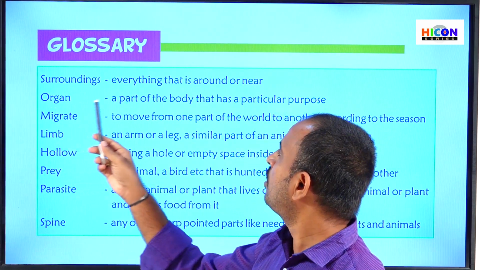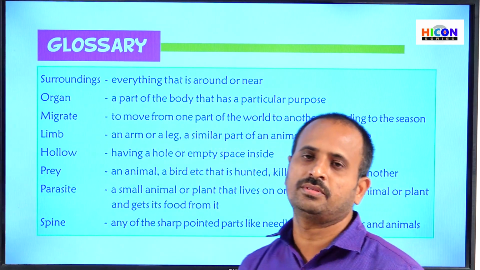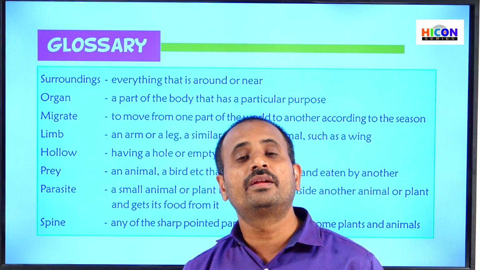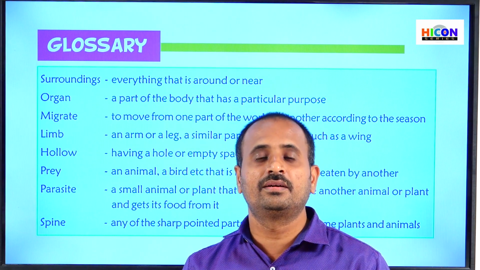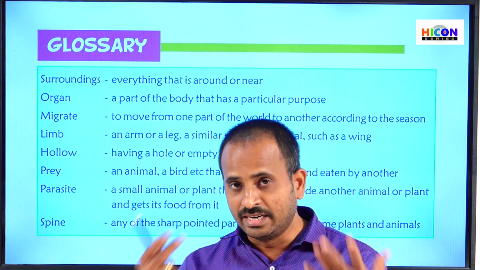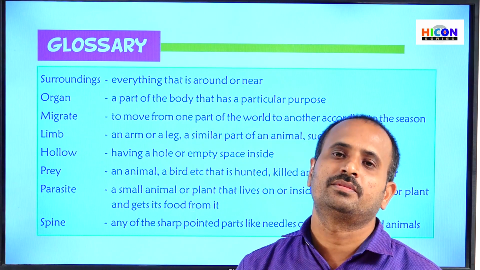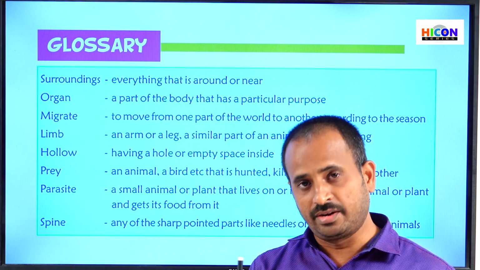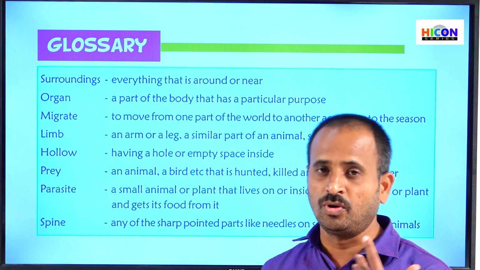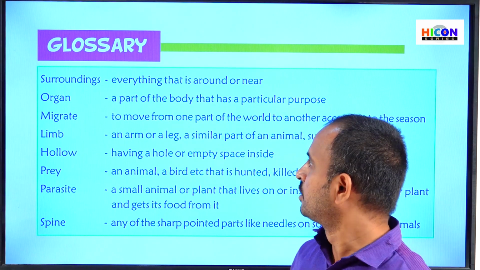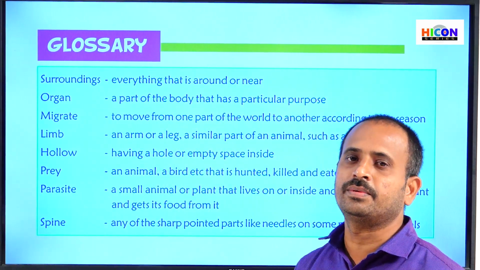The next one is organ, a part of the body that has a particular purpose. Children, our body has different organs like hands, legs and sense organs. Each organ has a particular purpose. With the hands we write, with the legs we can walk, run and jump, and with the mouth we can speak. In this way, an organ is a part of the body that has a particular purpose.